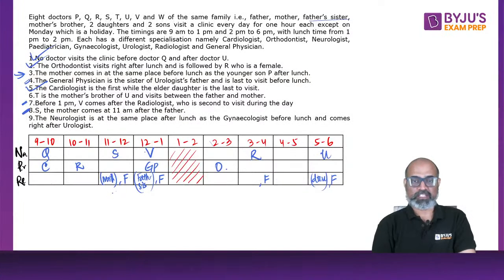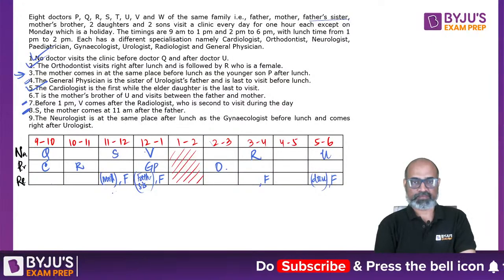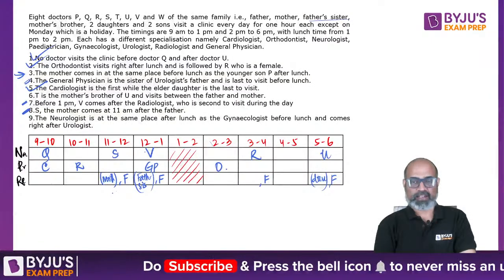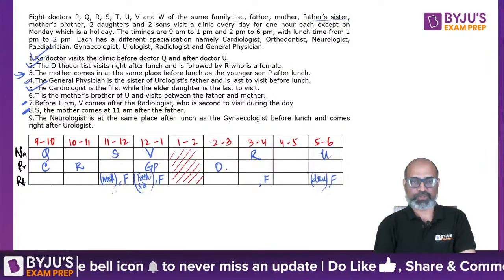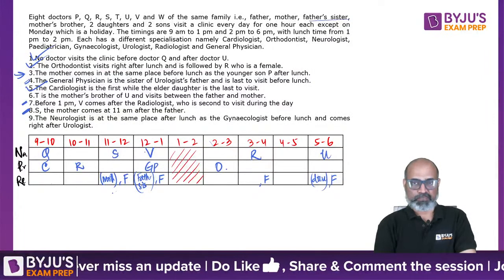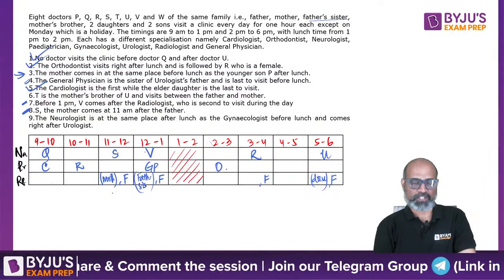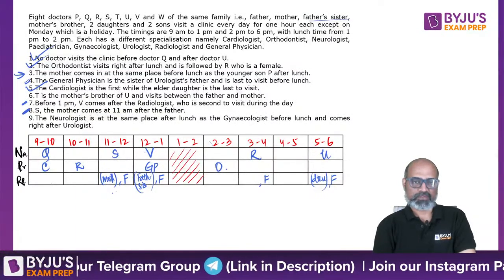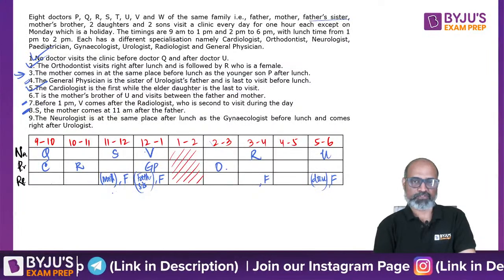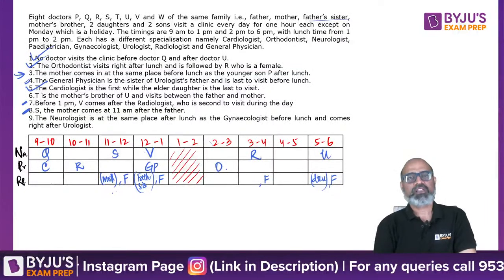So if mother is going to be over here, who comes at 11, then after lunch, we are supposed to have P. So P is going to be at 3 to 4, but we have R over there. So does it mean that followed by R is not the immediate one?